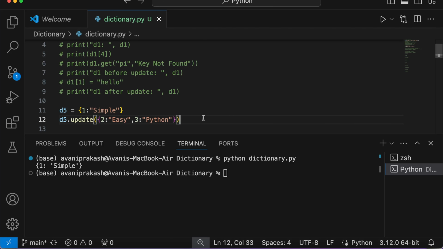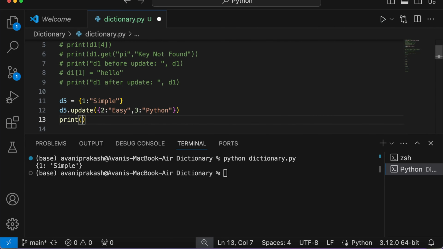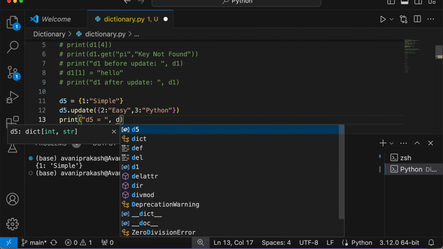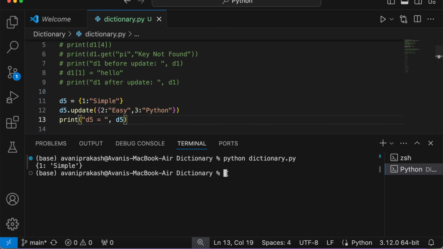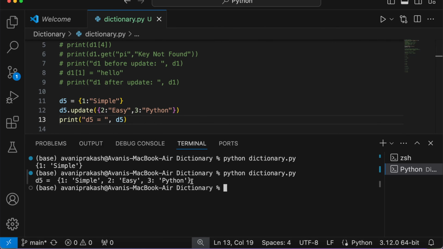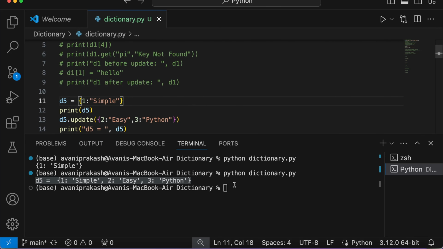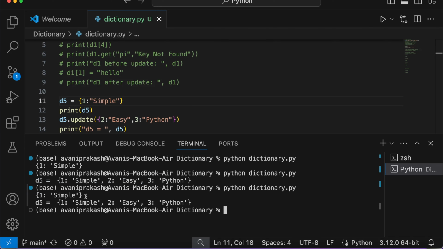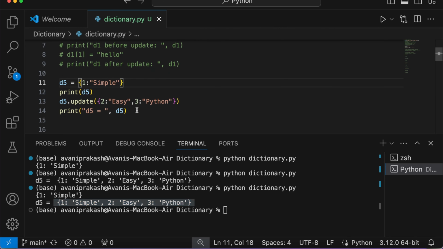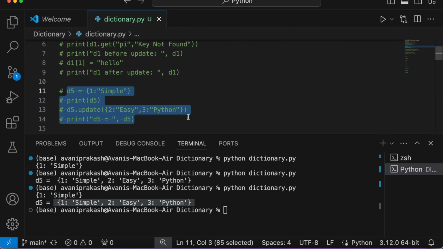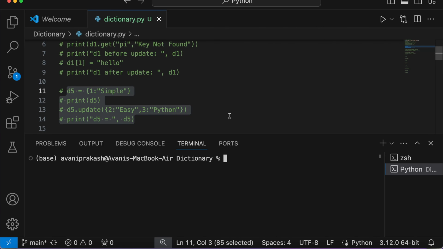And save the program. And if now I run print D5, let me run this program here. Now here you see, now D5 is this. Earlier it was only, if I just go and print here, type D5, simple, so if you see it here, now it has been updated. Earlier it was having just one element, now it has got 3 elements. So this was update. Let me make everything a comment and quickly jump on to the other methods.